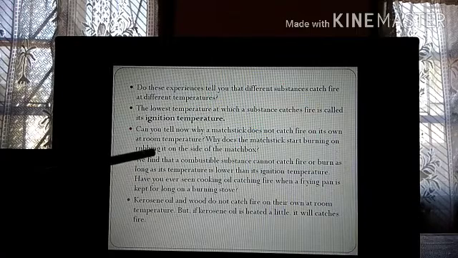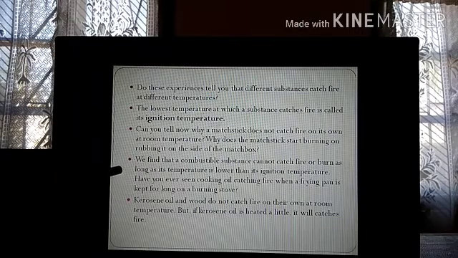We find that a combustible substance cannot catch fire or burn as long as its temperature is lower than its ignition temperature. Suppose, imagine the matchstick catches fire at 20 degrees Celsius. That is the ignition temperature. So till 20 degrees Celsius is reached, the matchstick will not catch fire. Okay, so that is the minimum temperature. A minimum temperature has to be there which will help the matchstick to catch fire.